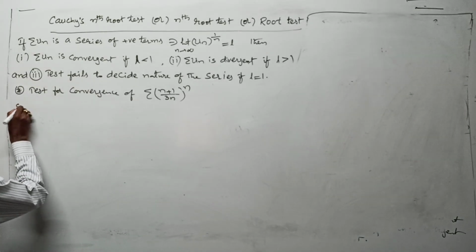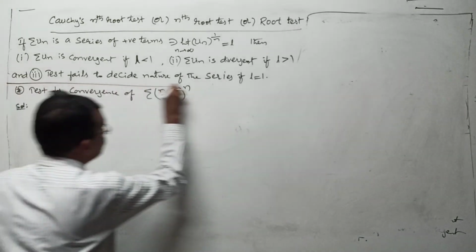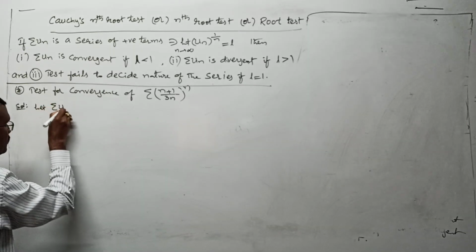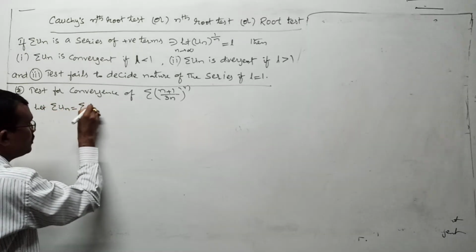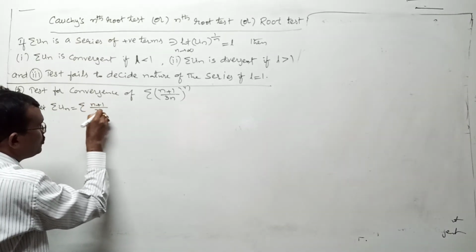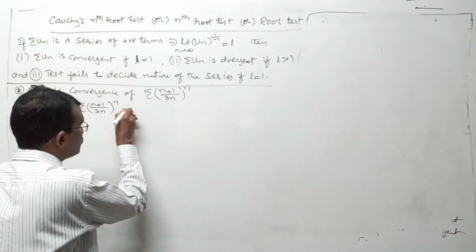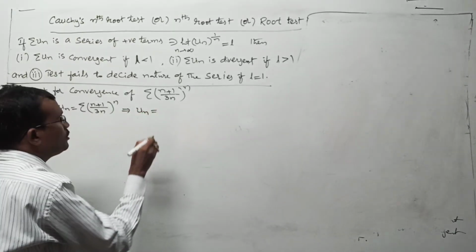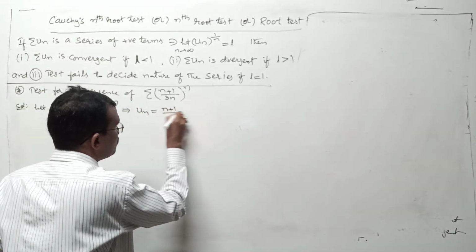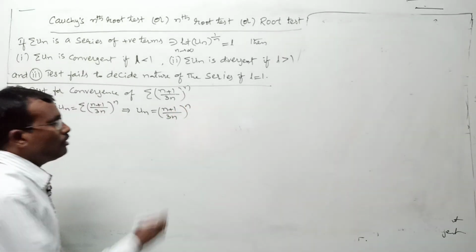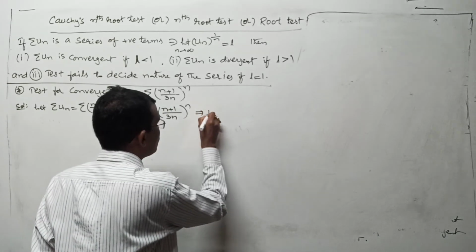First take your given series as sigma un. Let sigma un be equal to sigma ((n plus 1) by 3n) whole to the power of n, right? This implies un is equal to what? ((n plus 1) by 3n) whole to the power of n. Now find un whole to the power of 1 by n.